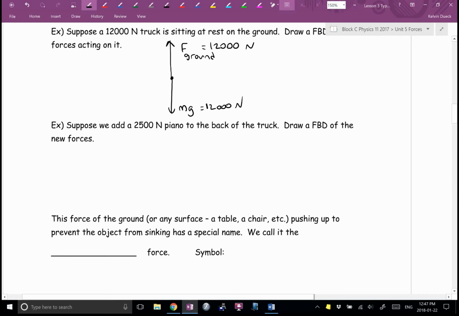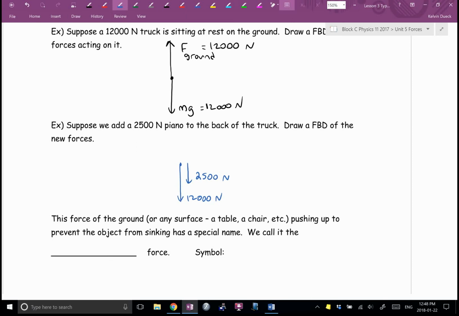Suppose we add a 2,500 Newton piano to the back of the truck. Draw a free body diagram of the new forces. Okay. So now I have 12,000 newtons down, and I have 2,500 newtons down. Is the truck and the piano sinking into the ground like quicksand? Is it flying into like Superman? You just have to use our imagination. Just sitting there. So the forces must be balanced.